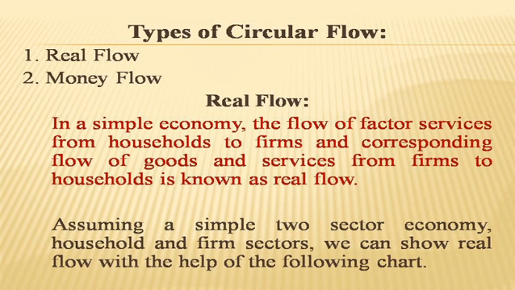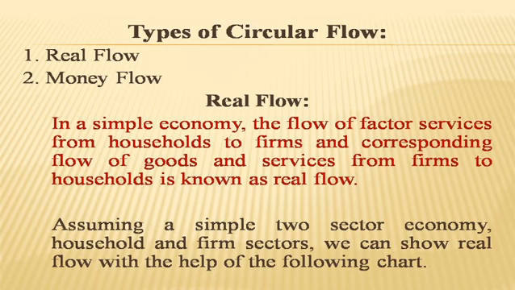Assuming a simple two-sector economy, so let us assume a simple two-sector economy, that is household and farm sector. So we are taking only two sectors, household and farm. We can show real flow with the help of the following chart 1. So in chart 1, we are showing how real flow takes place.